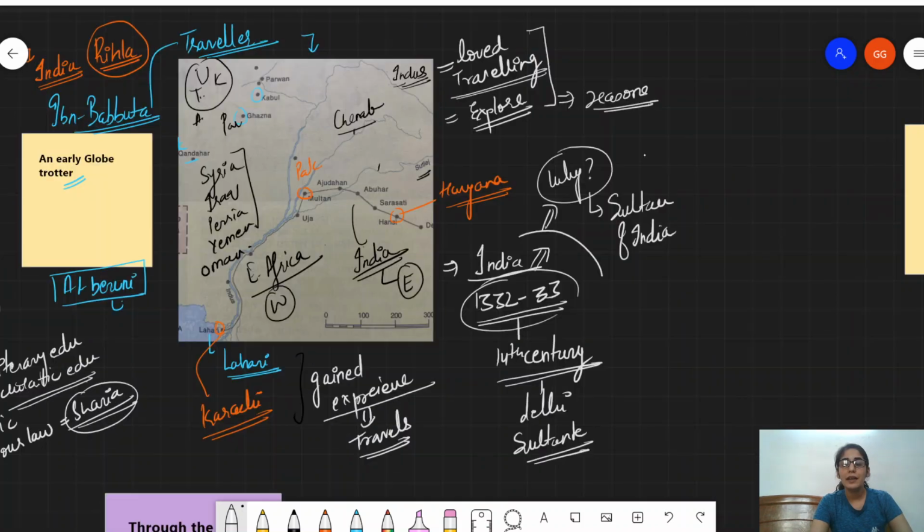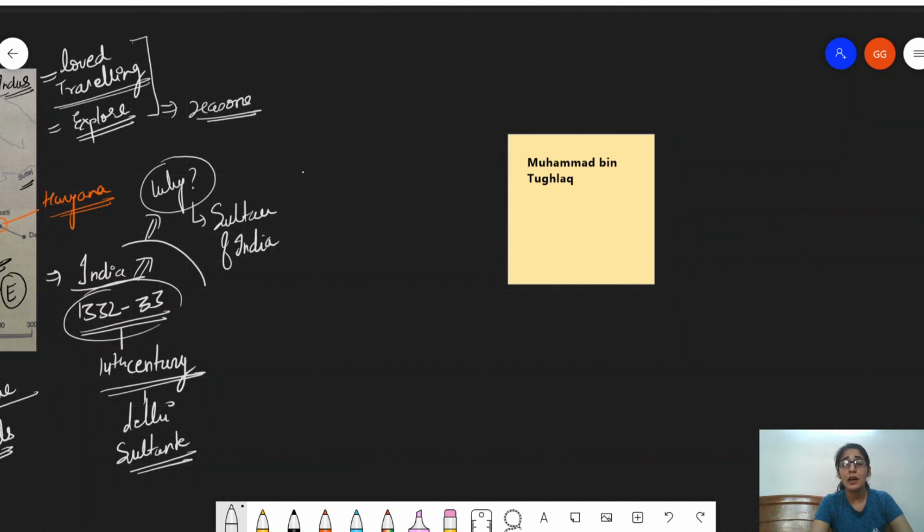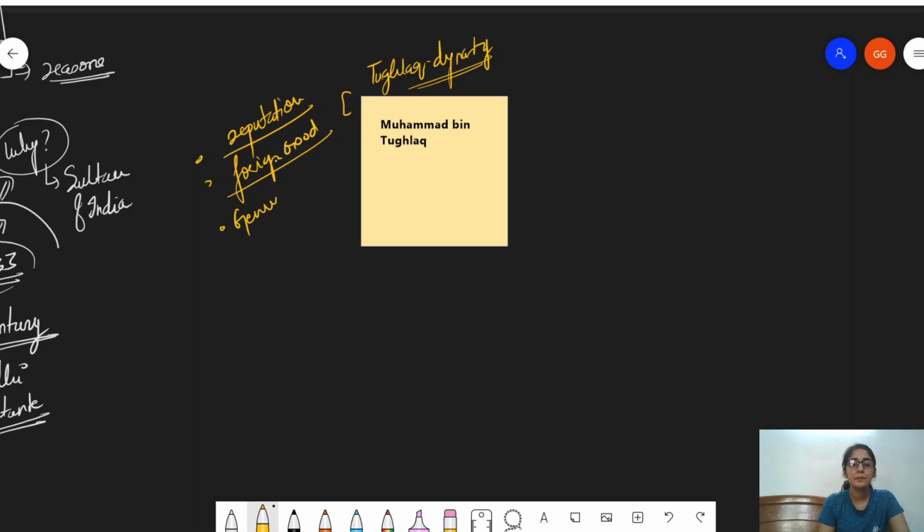So I told you that India during the 14th century was under the Delhi Sultanate. So the Sultan of India at that period of time was Muhammad bin Tughlaq. All right, we were under the Tughlaq dynasty. So he heard about Muhammad bin Tughlaq, that he was extremely generous in nature to the people who visited from foreign lands. He heard that he had quite a reputation, that he enjoyed foreign goods, and he was generous to artists and travelers.